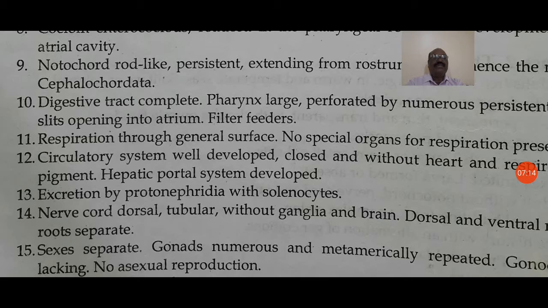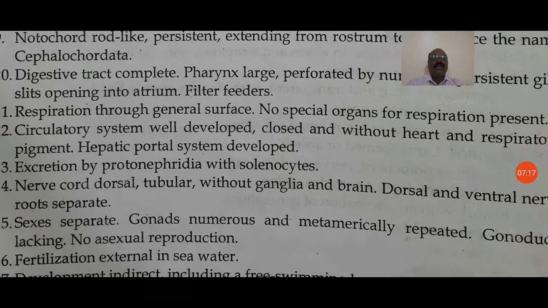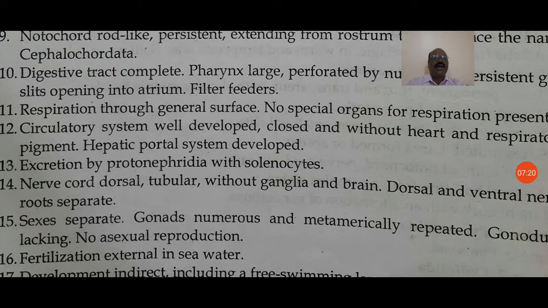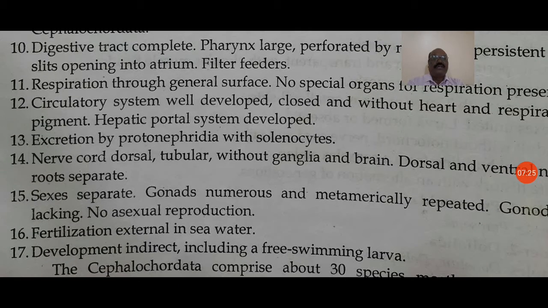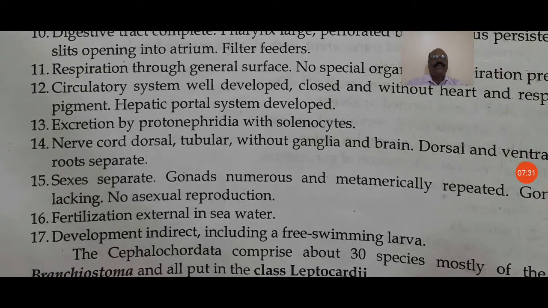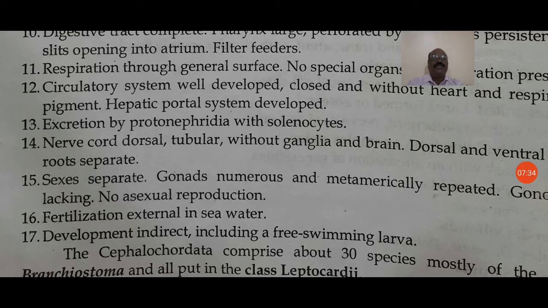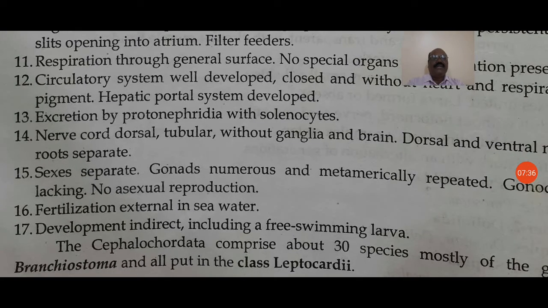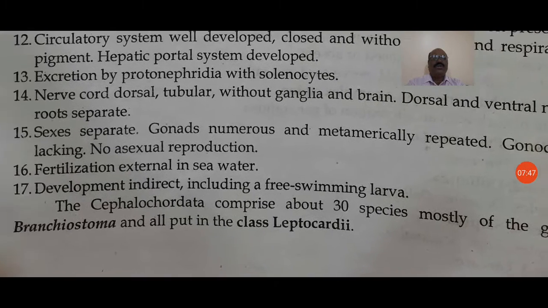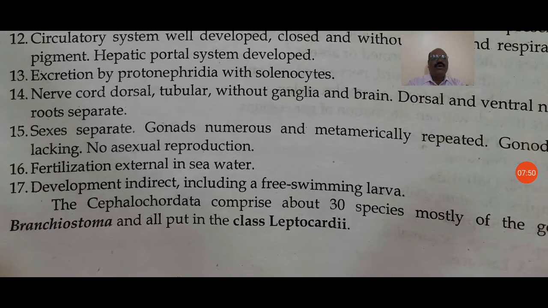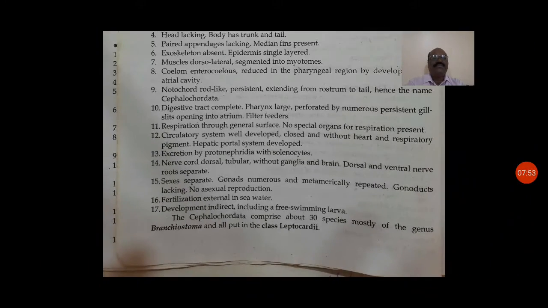Later on we will see the details of these characters. The nerve cord is dorsal, tubular, without ganglia and brain, with dorsal and ventral roots separate. The sexes are separate. Gonads are numerous and metamerically repeated. Gonoducts are lacking, and there is no asexual reproduction. Fertilization is external in the seawater. Development is indirect, including free-swimming larvae. The Cephalochordata comprise about 30 species, mostly of the genus Branchiostoma, and all are put in the class Leptocardia.